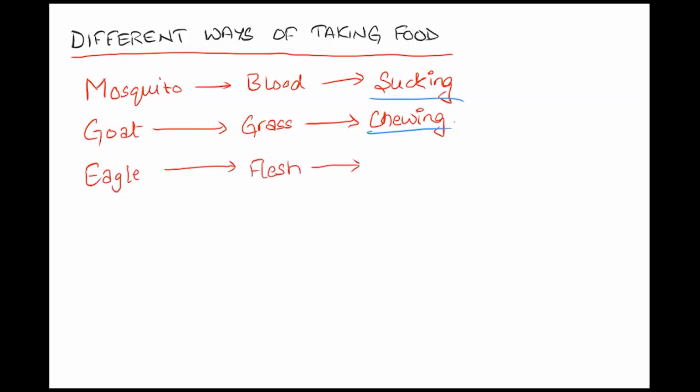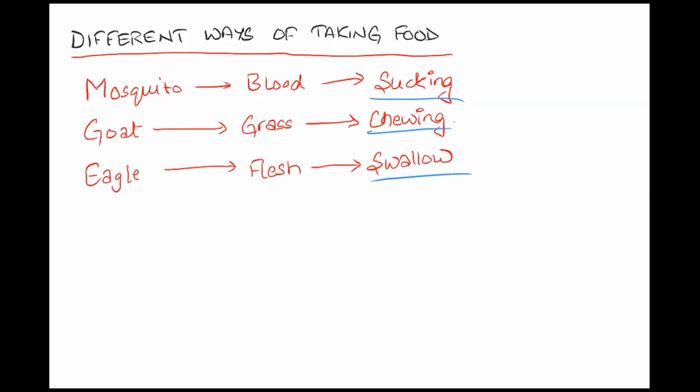Do eagles have teeth? No, so they cannot chew their food. So how will they take in their food? By their beaks. They directly swallow their food. So this is how eagles get their food.